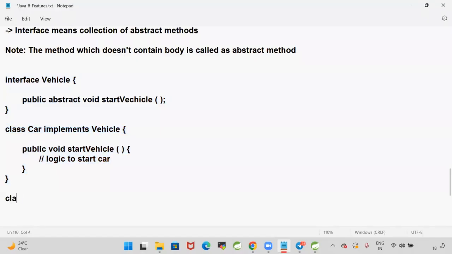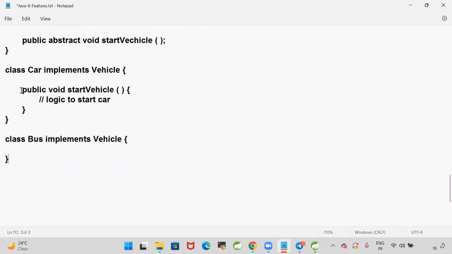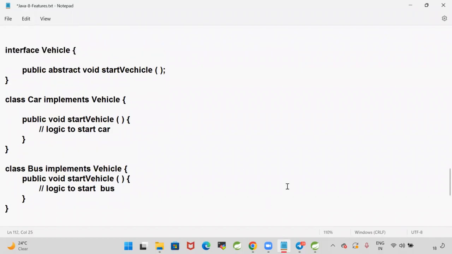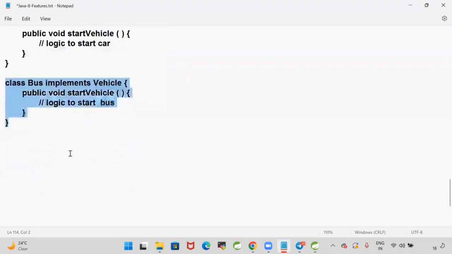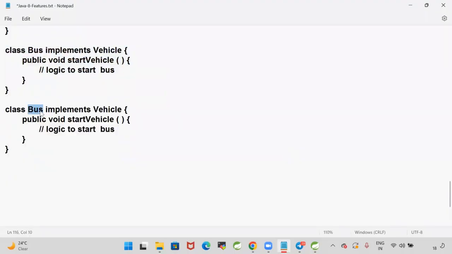Now the interface has one abstract method, and class Car implements that interface. Let's take that class Bus is available. Class Bus implements the interface Vehicle. Now, logic to start the bus. Okay, guys. So here one interface is available. That interface is implemented by the Car class and by the Bus class. Let's assume the interface is implemented by Bike also. Car, Bus, Bike implements Vehicle. Logic to start the bike.